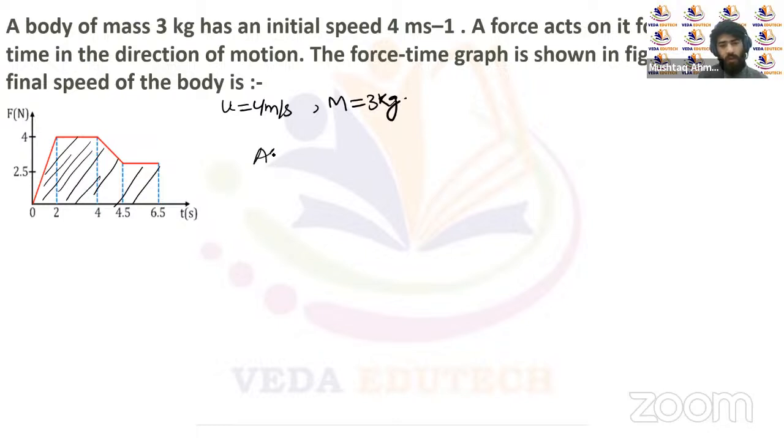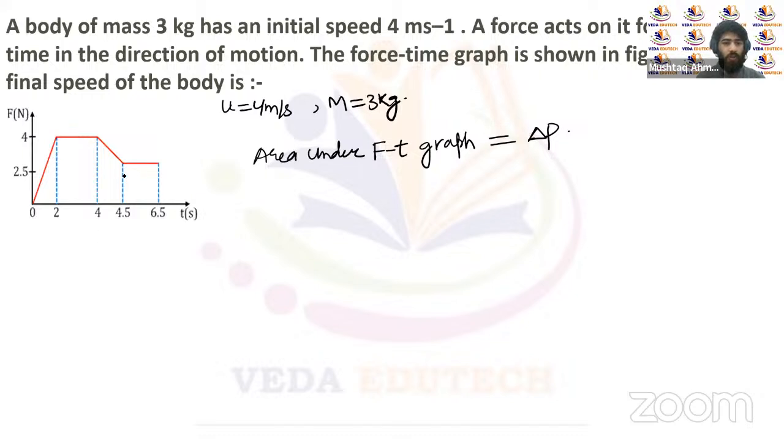We can write here: area under the force time graph, that's the FT graph, gives the delta P, the change in momentum, right? So if we calculate the area under this force time graph, we'll get the change in momentum. We'll calculate the area of this graph one by one. This is the first figure, the triangle here, this is the rectangle here, this is the trapezium here, and this is once again a rectangle. We'll calculate the area of all these shapes one by one.